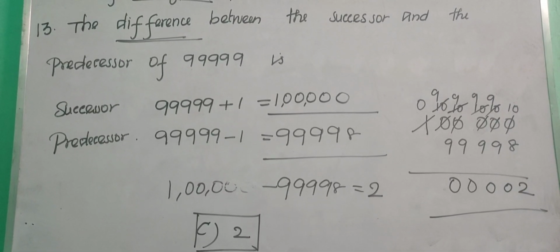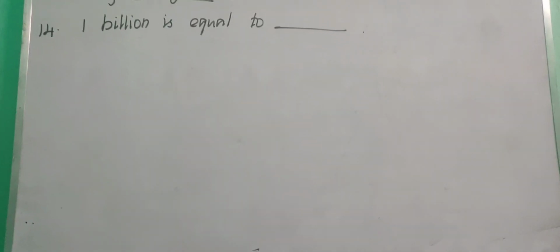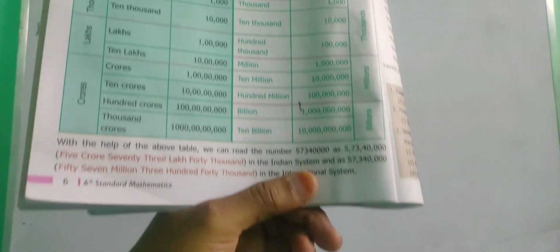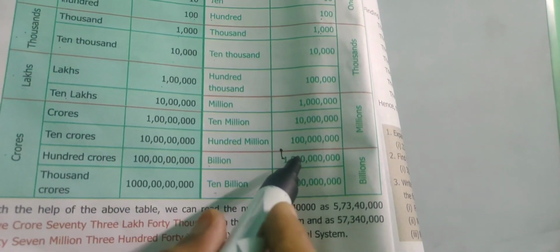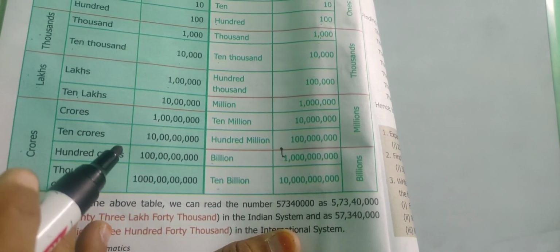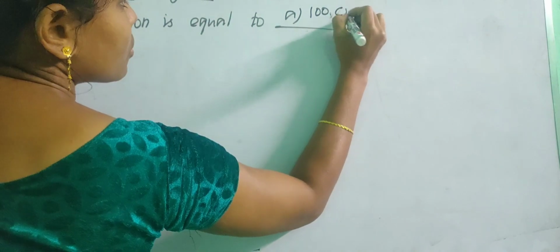1 billion is equal to. So the question is this: 1 billion is equal to. Okay, for this let me show you the comparison chart. Comparison of number systems, which is in page number 6. Just see 1 billion, right? So 1 billion is equal to 100 crores. So the answer is 100 crores. Okay children, is 100 crore there? Yeah, so option A is the answer. Option A, that is 100 crore.